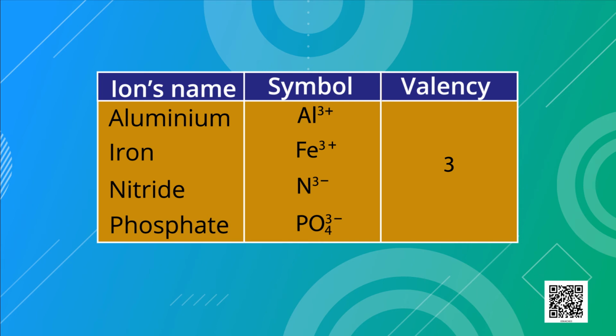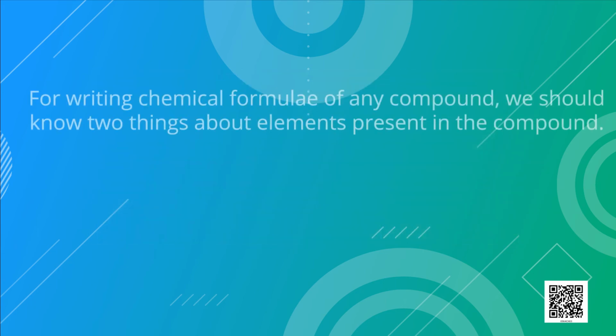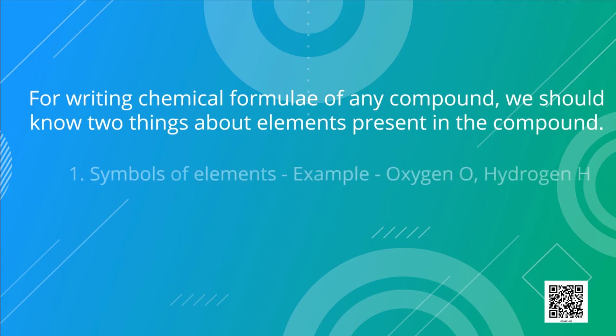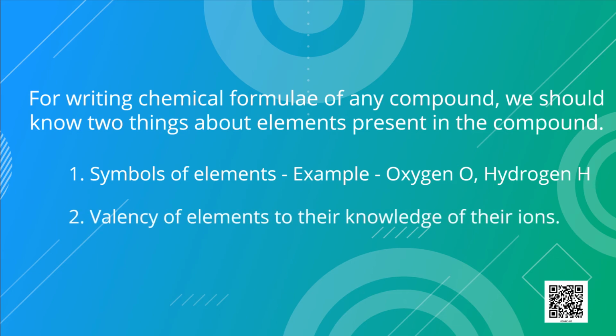Students, we have to learn and remember the names of these anions with their symbols. After learning these symbols, you can easily write formulae for any compound. For writing the chemical formula of any compound, we should know two things about the elements present in the compound: their symbols, for example O for oxygen and H for hydrogen, and the valency of the elements and their ions.